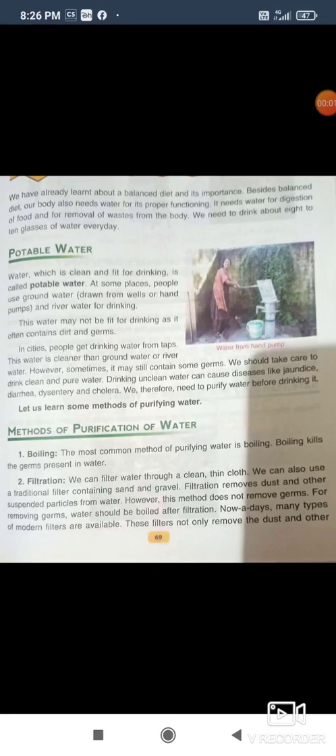Good morning, dear students. Today we will read Chapter 9, Safe Handling and Storage of Water.